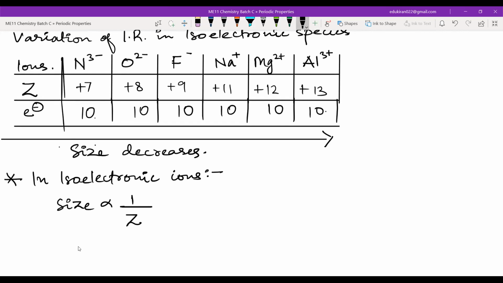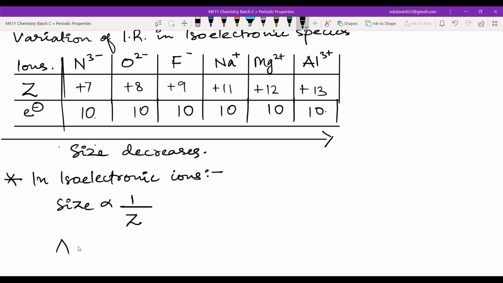The Z. It is inversely proportional to only and only Z. Because if you will see now, all of them are having 10 electrons, and all the 10 electrons will be in what shell? The second shell only. So we don't have to look at the shell and anything. What we have to look always, we just have to look at the nuclear charge.